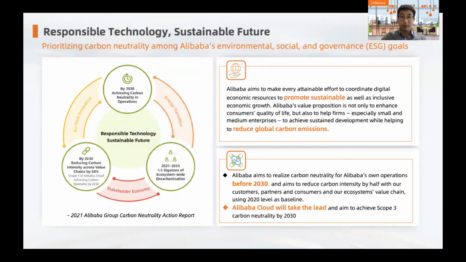We have different BUs. At the same time, we have our ESG goals, meaning our environmental, social, and governance goals. By 2030, we want to achieve carbon neutrality in operations. And among the different BUs, Alibaba Cloud will take the lead to achieve Scope 3 carbon neutrality by 2030 as well.